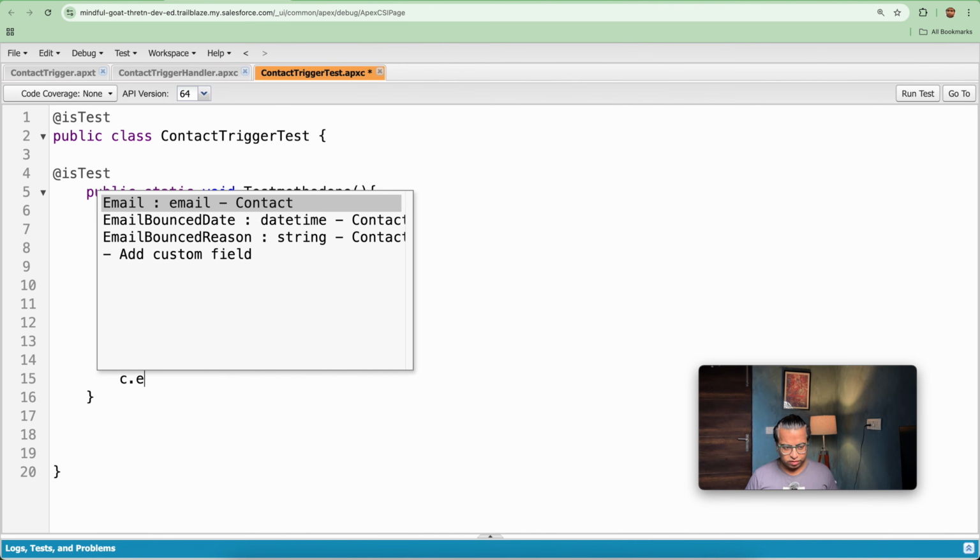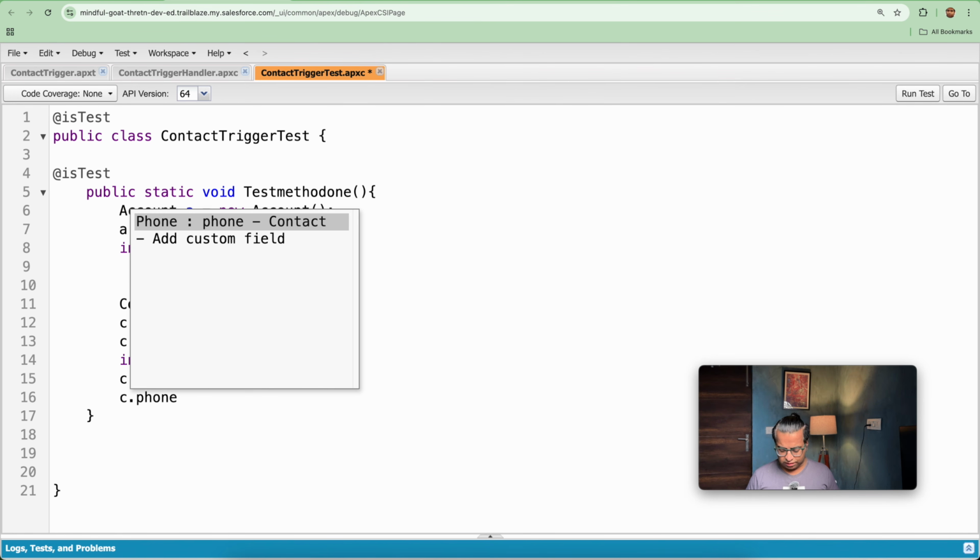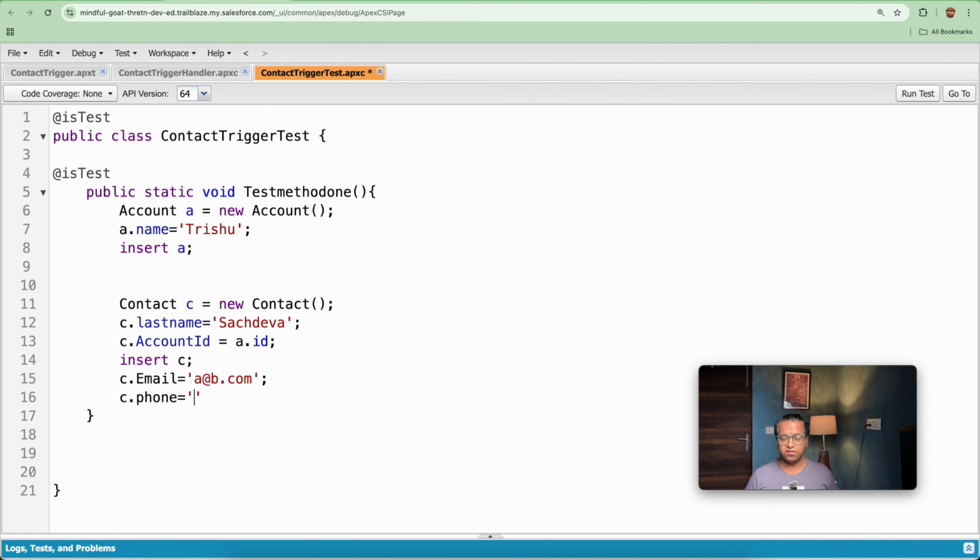Now I will be giving email is equal to a@b.com, and after doing this, the next step is adding a phone number as well. c dot phone is equal to 787877. Let's give a random number here and let's update c.